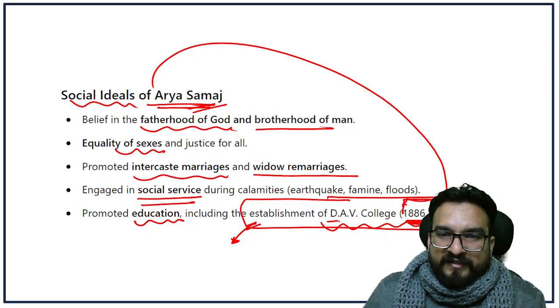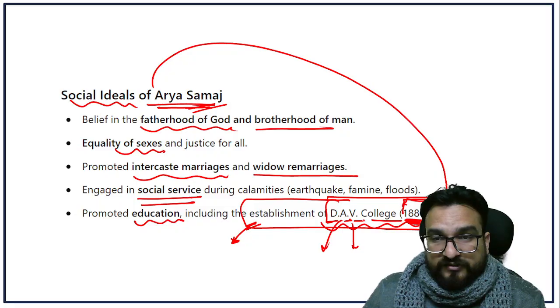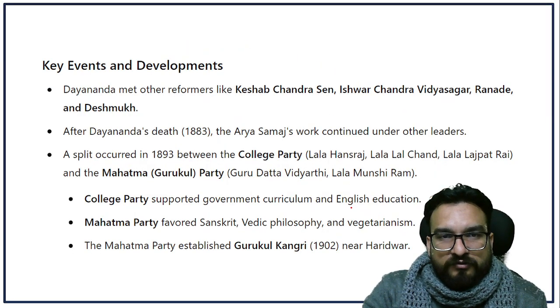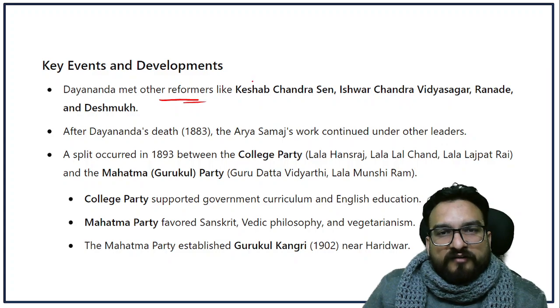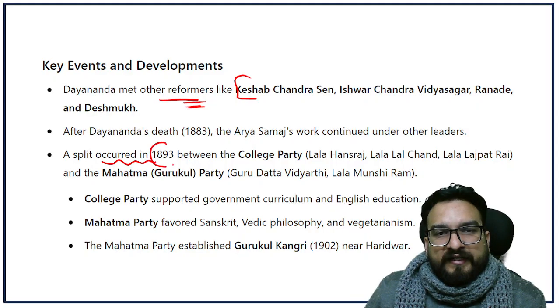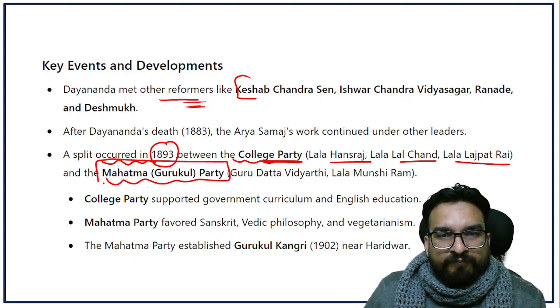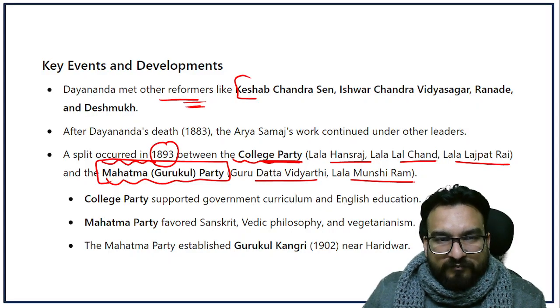Okay, Dayanand Anglo Vedic colleges, 1886, of which you will see several branches today, right? It was founded in 1886. Dayanand met other reformers during his time period, you will see. Also, a split occurred in 1893 between the college party, Lala Hansraj, Lala Chand, Lala Lajpat Rai, and the Mahatma Gurukul party, Gurudutt, Lala Munshi Ram.